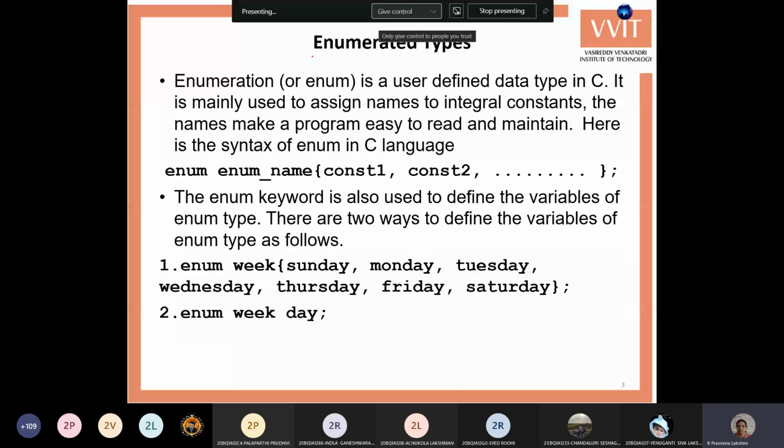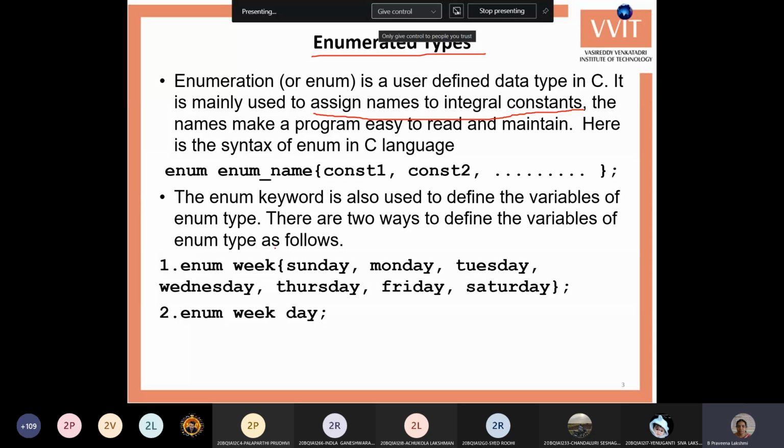Next, enumerated data types. Enumerated data types are especially for specifying names for constants, to assign names to integral or integer constants. Whenever you want to give a name to any integer constant, we can create an enumerated data type. This is required whenever we want to use a proper name for an integer value.